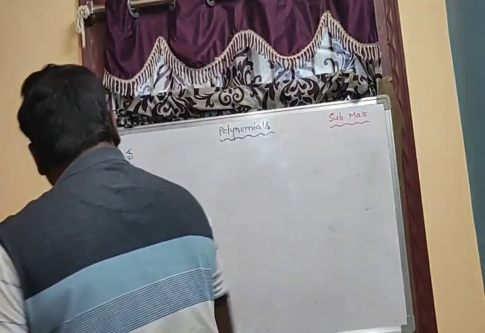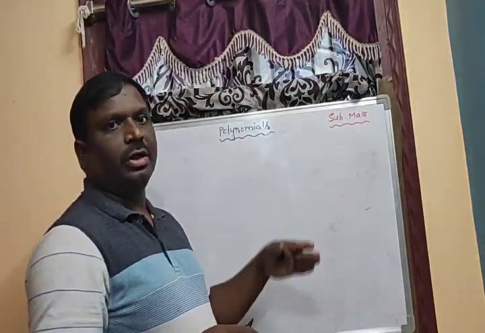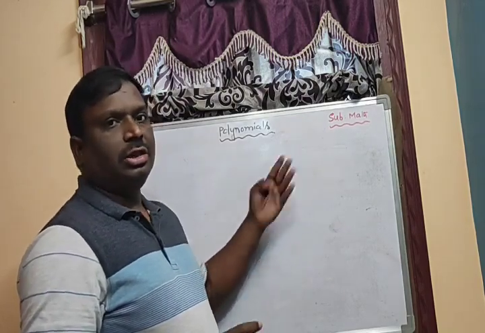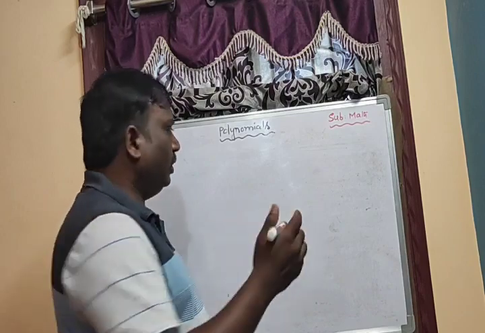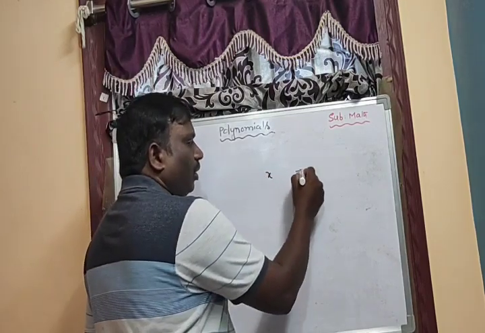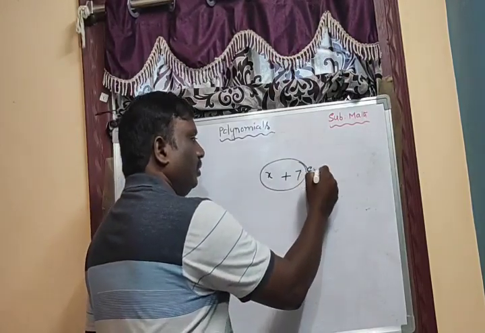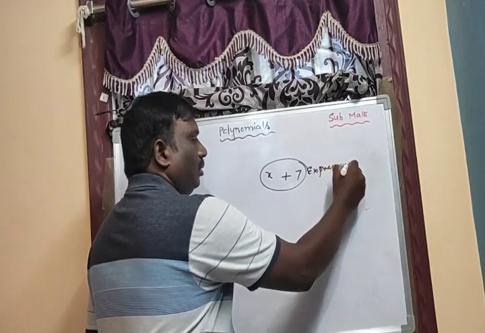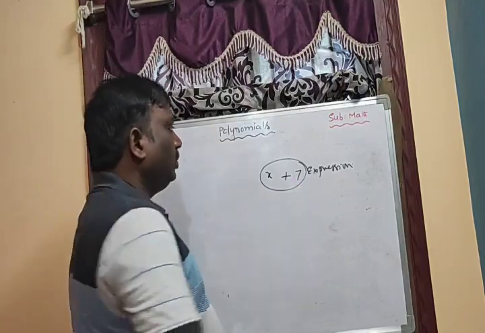Expression, also known as algebraic expression, is a combination of variables and constants, including algebraic operators. Algebraic operators means the addition sign, subtraction sign, multiplication sign, and division sign. So variables and constants with algebraic operators is called an expression, which is nothing but an algebraic expression.